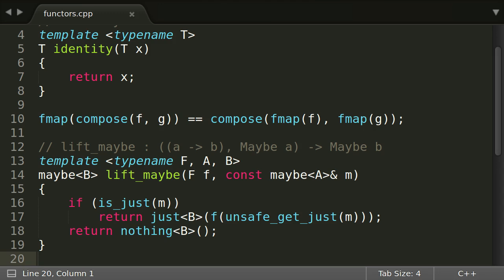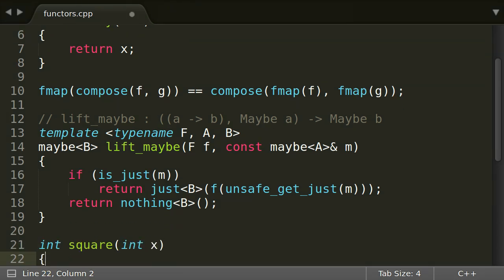By using it, you do not need to use unsafe getJust on your own or to take a value down from the world of maybe into the normal world, apply your function and put the value back. Instead, you lift your function up into the maybe world and you are done. Let's see it in action.